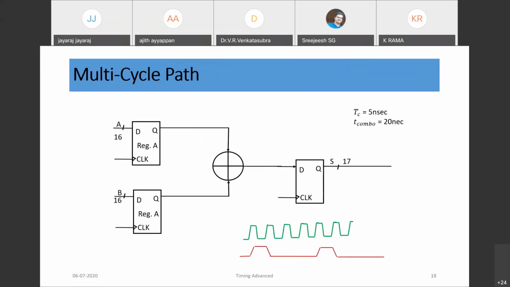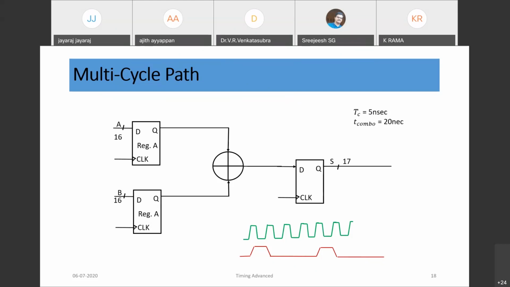So next comes the multi-cycle path. When we design an IC, the libraries will have fine-grained logic circuits as well as coarse-grained logic circuits. Fine-grained logic circuits are based on NAND gates, NOR gates, and AND-OR-invert gates. Those kind of gate-based logic and flops are called fine-grained, meaning very small standard cells would be used. Coarse-grained modules are basically called memory macros.